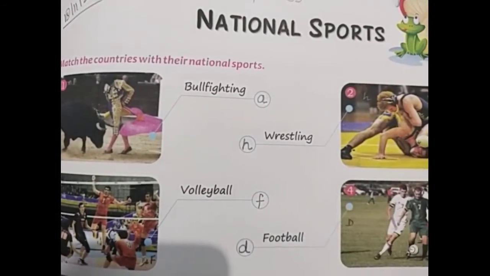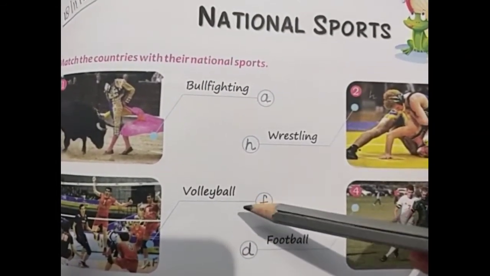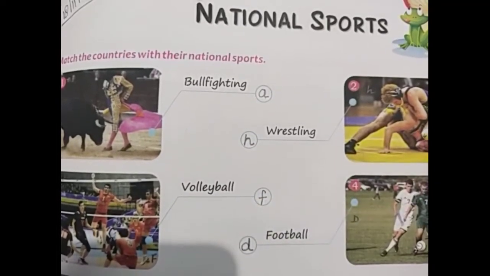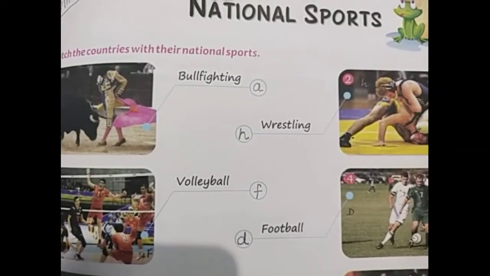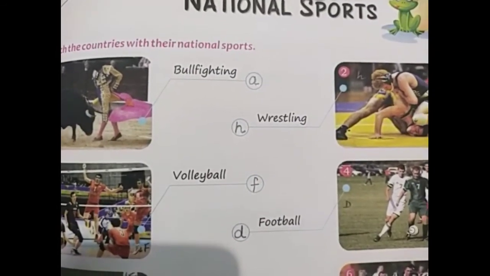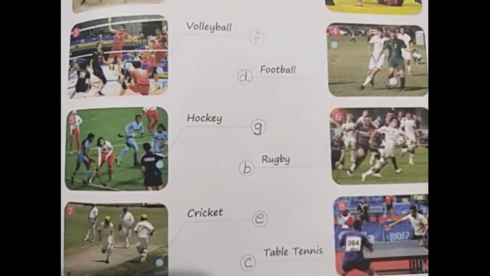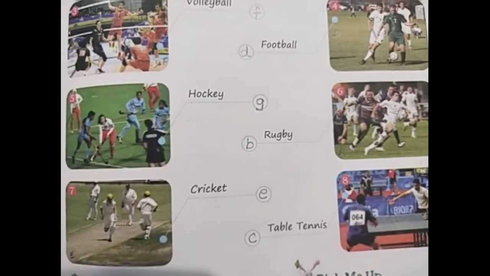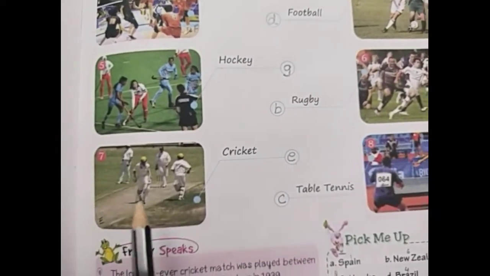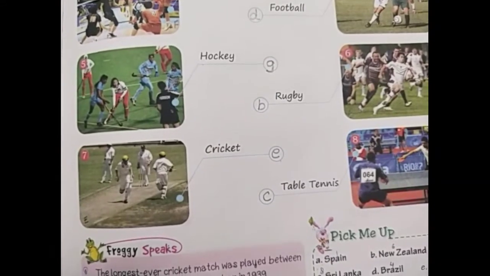Third, volleyball is the national sport of China. Football is the national sport of Brazil. Hockey is the national sport of India. Rugby is the national sport of New Zealand. Cricket is the national sport of England, and table tennis is the national sport of Sri Lanka.